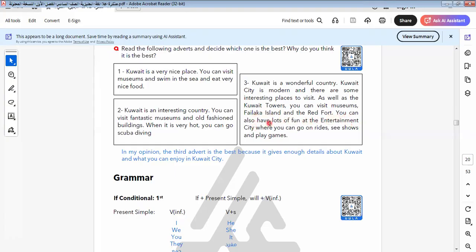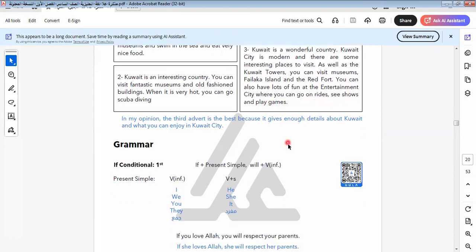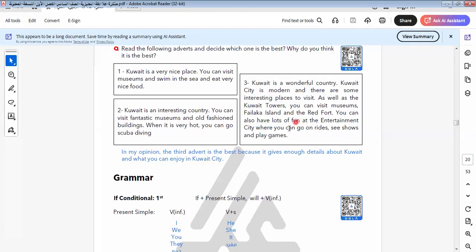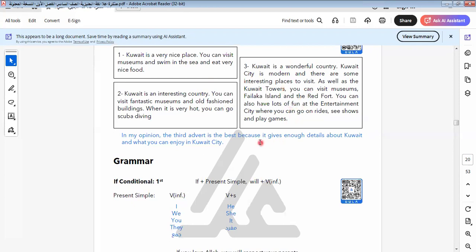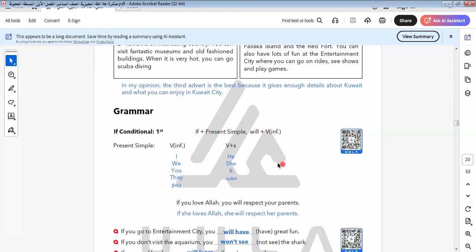You can also have lots of fun at Entertainment City, where you can go on rides, see shows, and play games. In my opinion, the third advert is the best, because it gives enough details about Kuwait and what you can enjoy in Kuwait City.